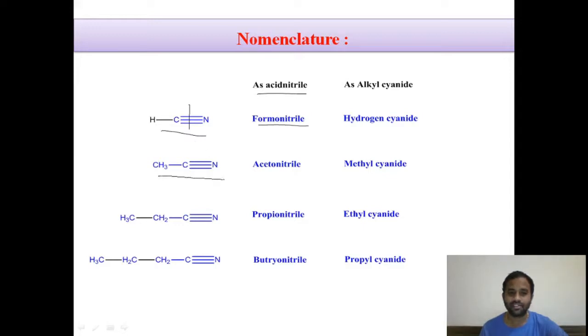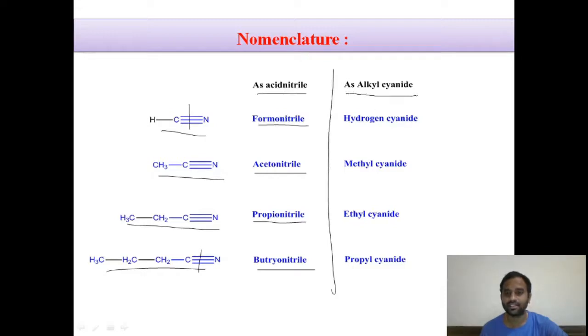Similarly, when we hydrolyze this compound, we get acetic acid, therefore it is called acetonitrile. When we hydrolyze this one, we get propionic acid, therefore it is named propionitrile. Similarly, this compound we name butyronitrile, because upon hydrolyzing it we get butyric acid, right?